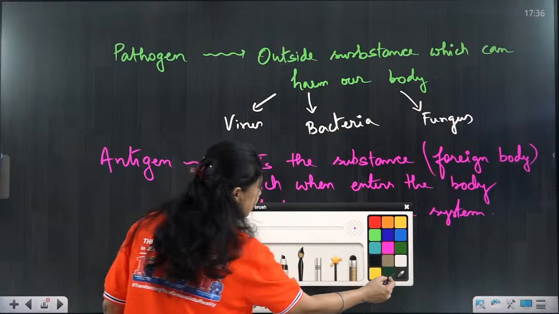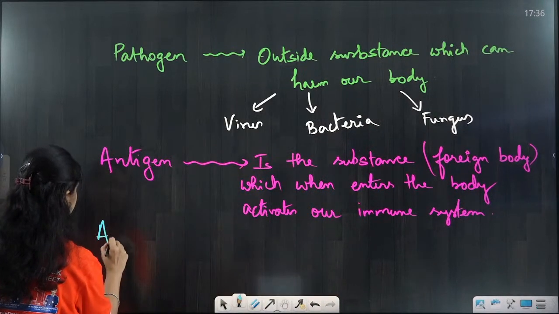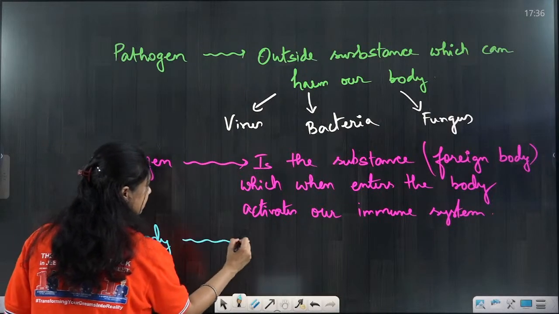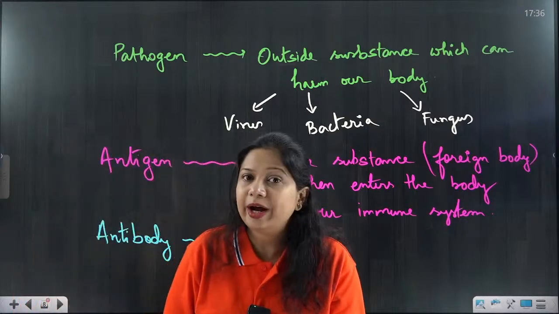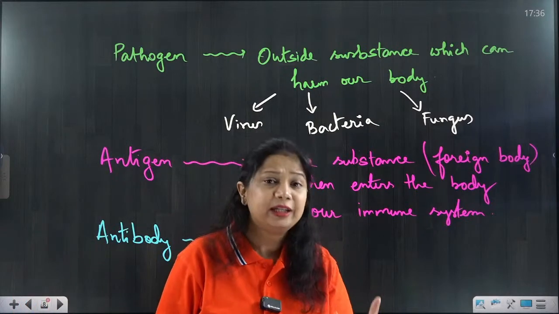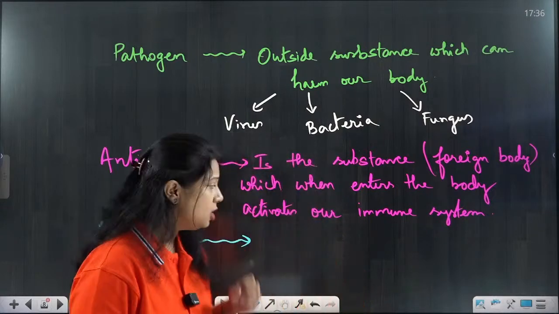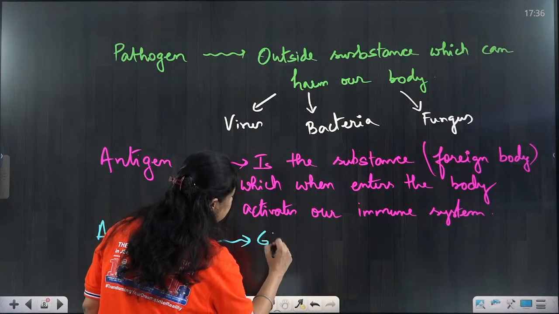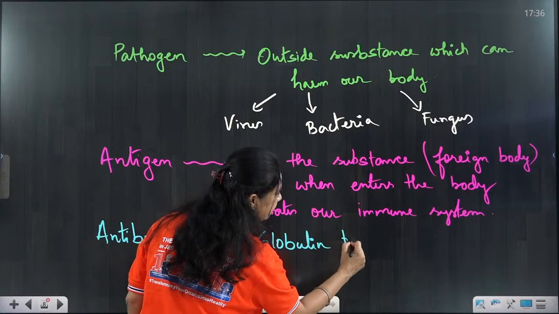And what is an antibody? What will be the antibody? So if we see, antibody is the product of the acquired immunity. We are fighting, we are producing actively these antibodies. So antibodies are different types of proteins which are called globulin proteins.